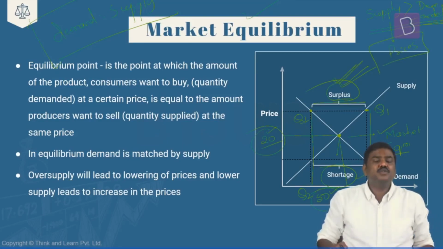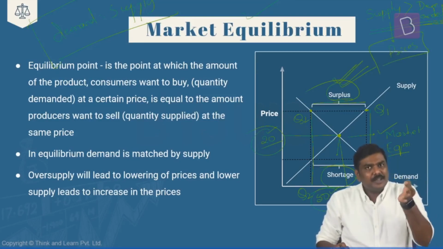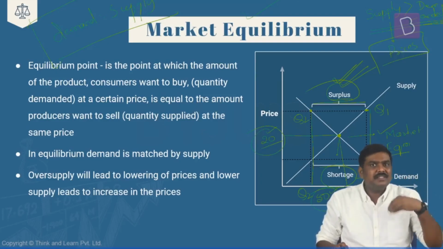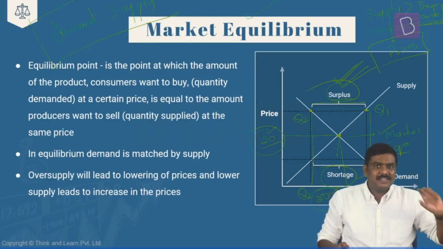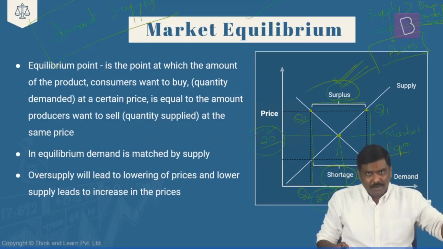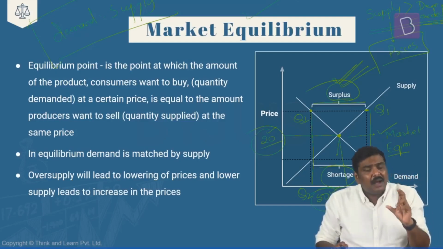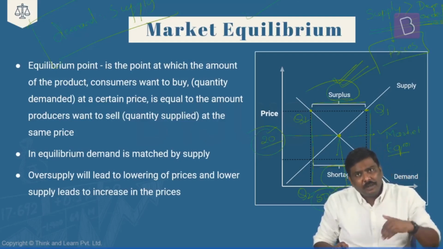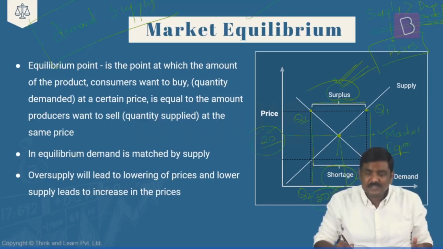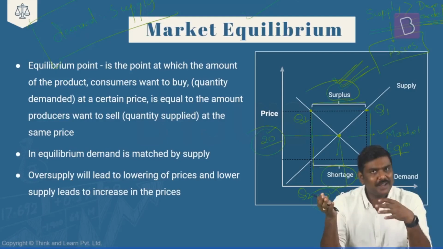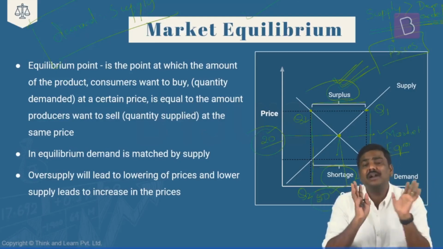I'm discussing the surplus situation. Market equilibrium point is a point wherein in the market the supply is equal to demand and the price is agreed. That is, the price demanded by the seller is the same as the price paid by the buyer. And in the market, rather than having a market equilibrium, you will also have a situation which is called a surplus situation, wherein the total quantity supplied will be much higher compared to the quantity being demanded.